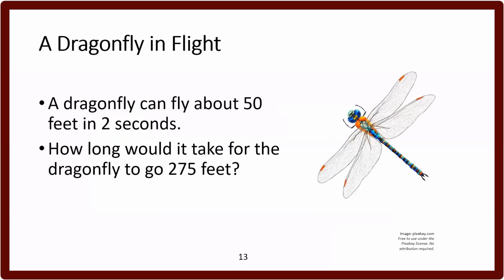Take a look at this word problem. A dragonfly can fly about 50 feet in 2 seconds. How long would it take for the dragonfly to go 275 feet? And you'll notice that I gave an image here because it's very important to always give context. Some of our students may not even know what a dragonfly is. So I always like to give context. This is a word problem that we're going to focus on over the next few minutes.